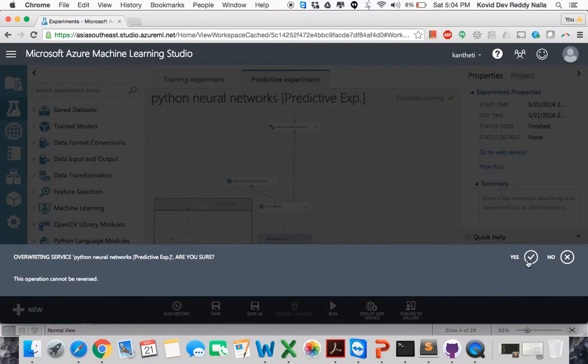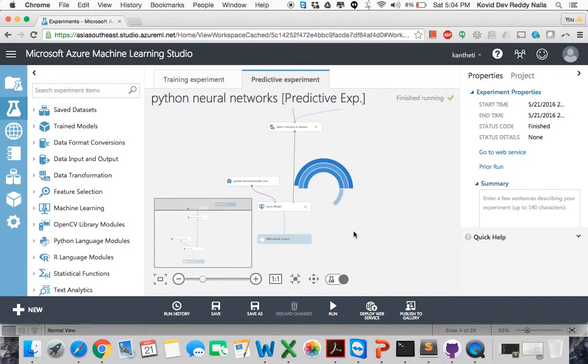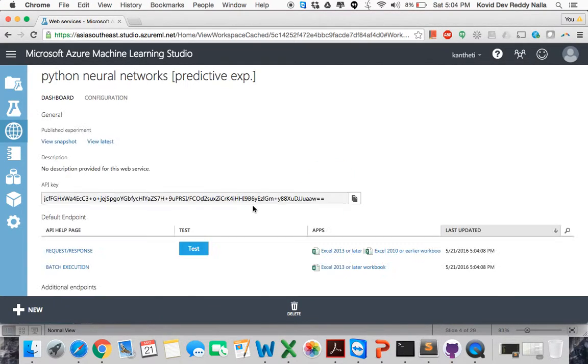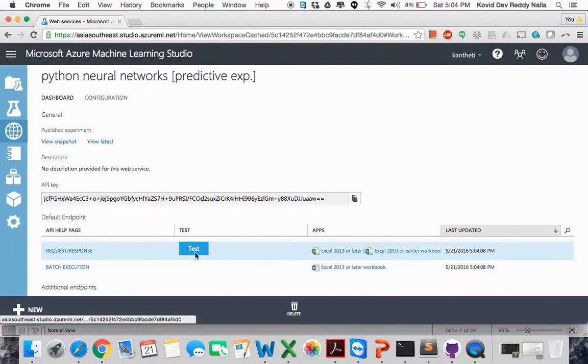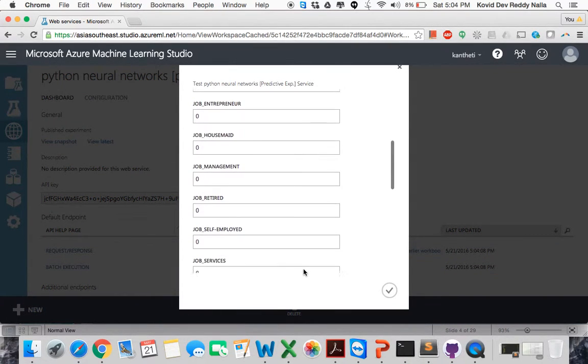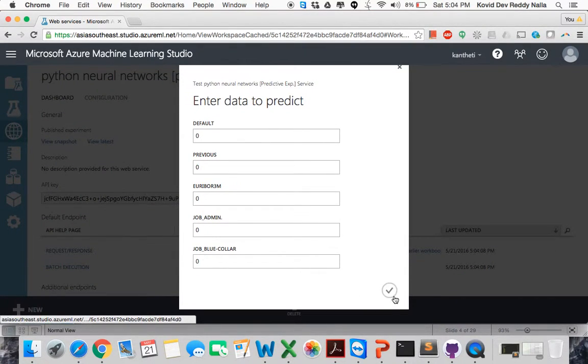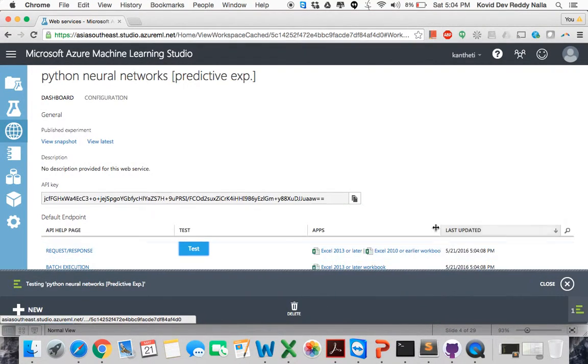When we click the deploy web service, it will give us a URL where we can deploy and test the web service. This is actually used for predicting the model. So it's deploying the web service now, and then it gives us the API key. When I click on test, we can give the values for the fields here, and when we click on OK, it gives us the output.